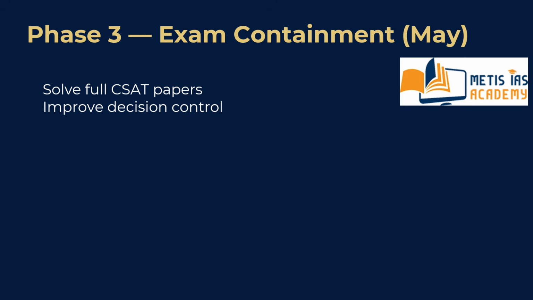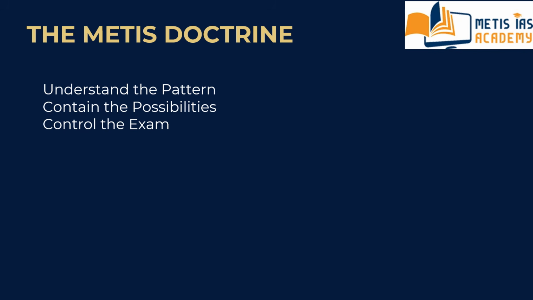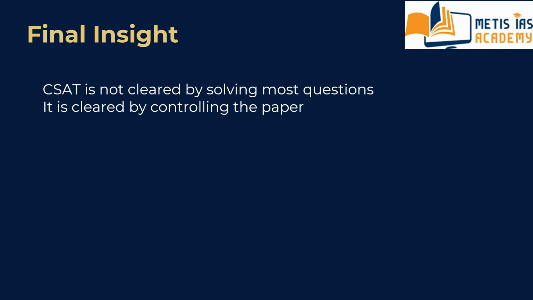At Metis IAS, our approach is simple. Understand the pattern, contain the possibilities, control the exam, decode the traps. If you approach CSAT with structural clarity, qualifying the paper becomes manageable.